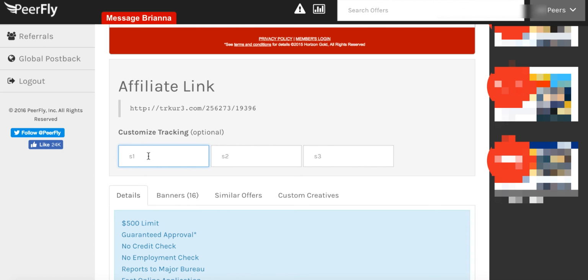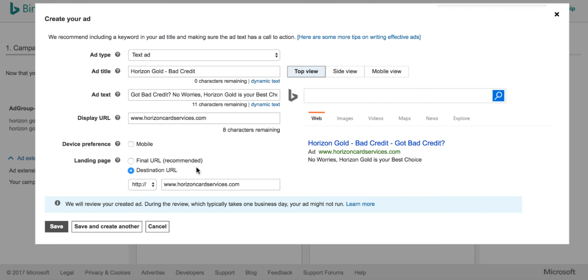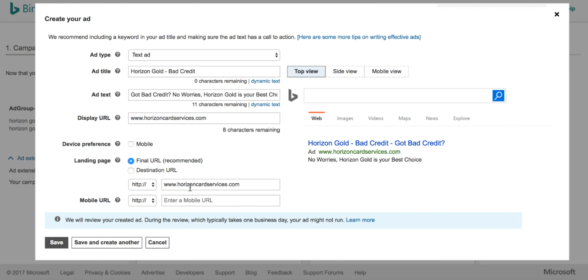This just gives you an ability to denote through which method of your promotions you received conversions. So I can simply say B for Bing. I copy this link, come here, and under final URL I will paste this link here.